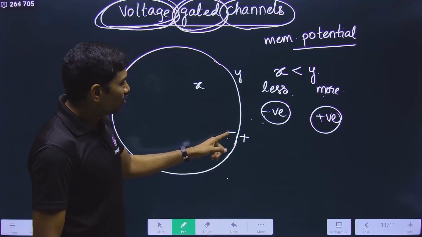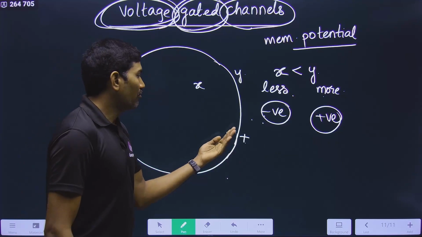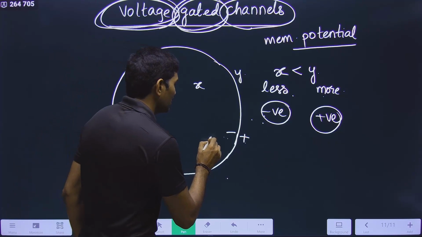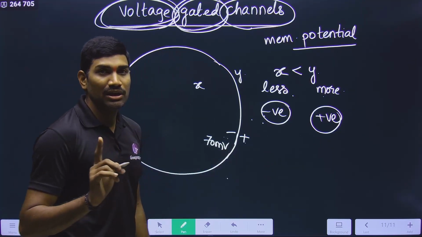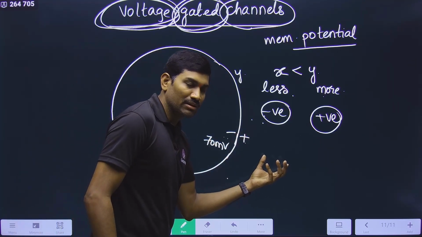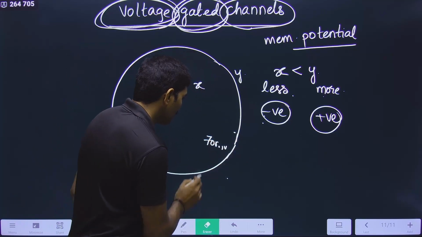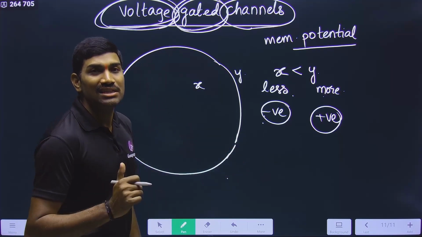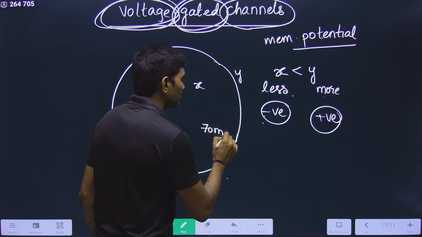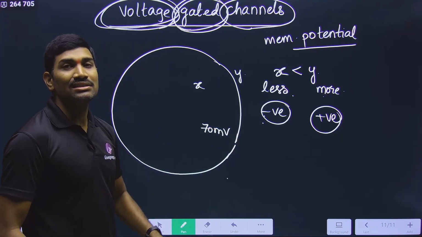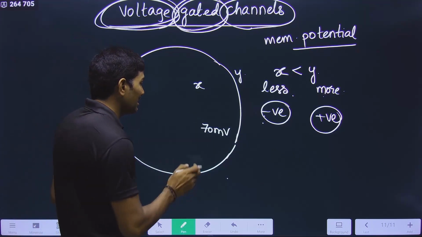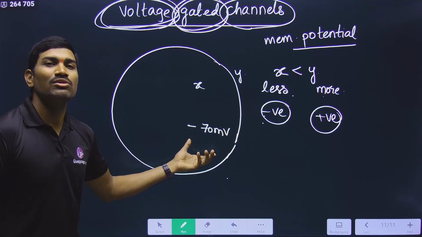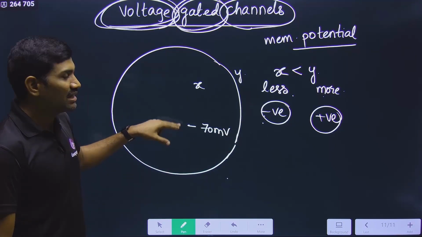When compared with outside, inside how much is it less? It is 70 millivolts less. Please observe this point very carefully. Once again I am repeating: when compared with outside, inside it is less. But how much less? 70 millivolts less. Since it is less, you use the minus symbol. When compared with the outside, inside it is 70 millivolts lesser. That's why you write this as minus 70 millivolts.